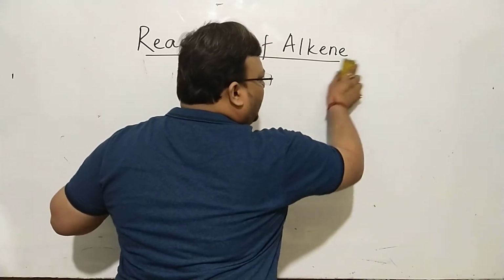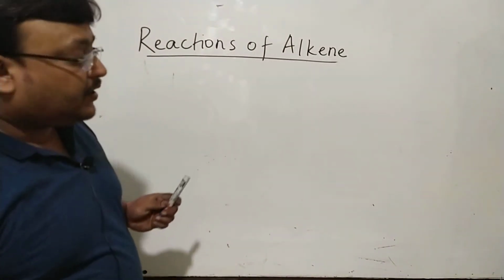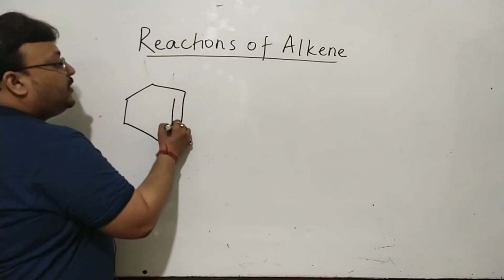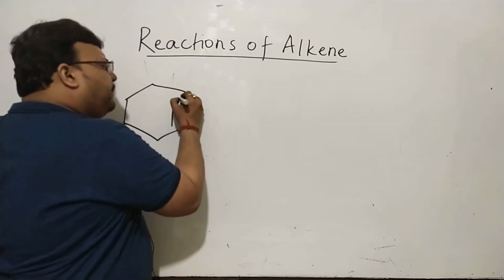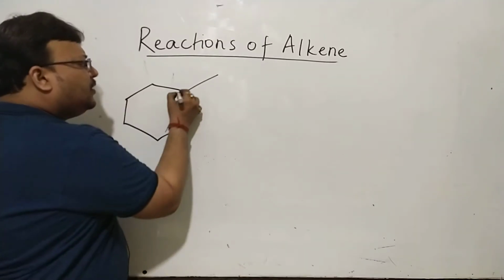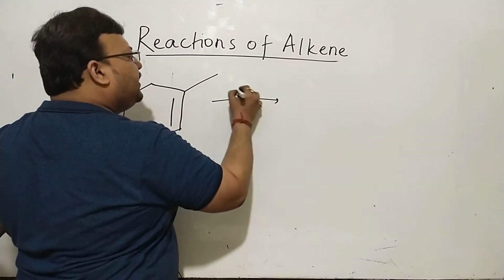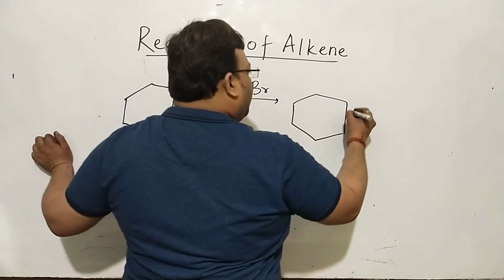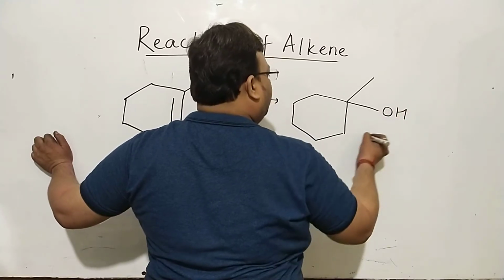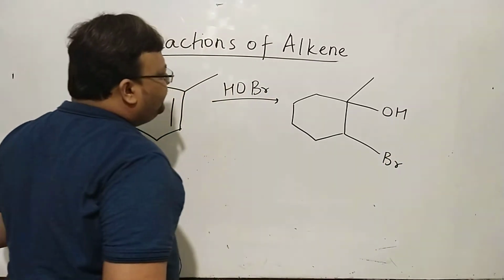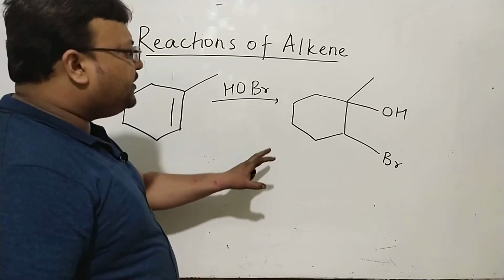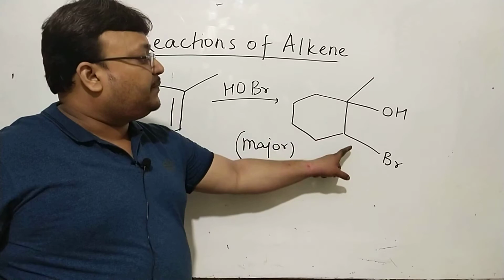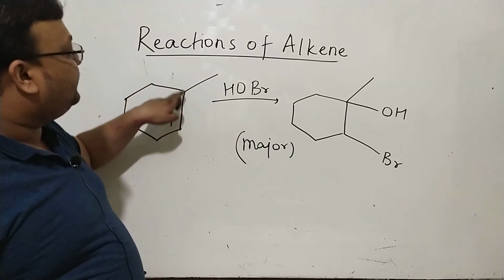And if I make that cycloalkene unsymmetrical, so what I do is very purposely I make it unsymmetrical, and when I write HOBr, and I say OH here and bromine here, this is the regiochemistry, major. OH here, Br here, because I see this is 3-degree, this is 2-degree.